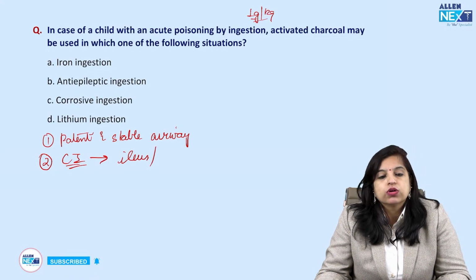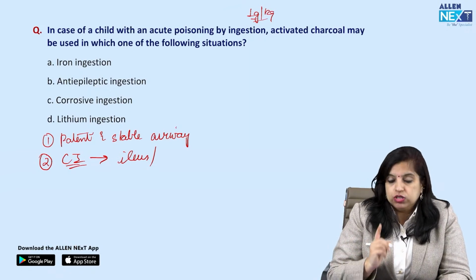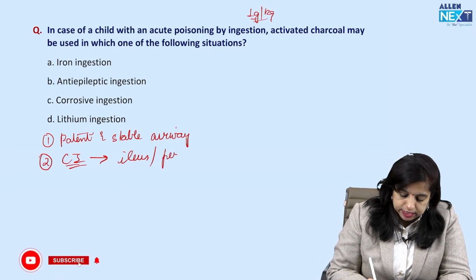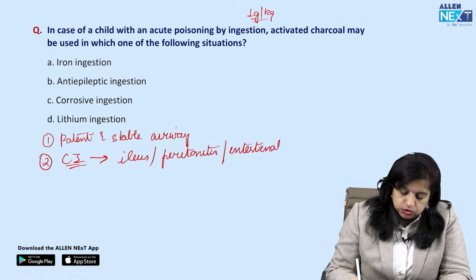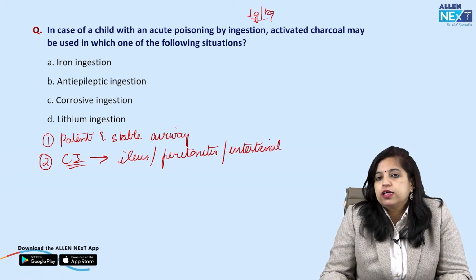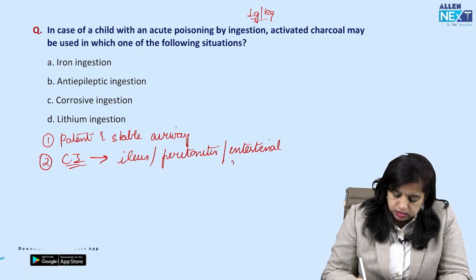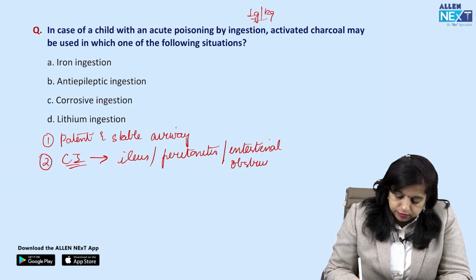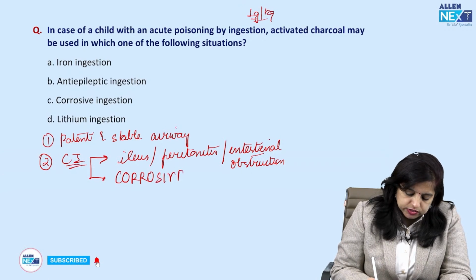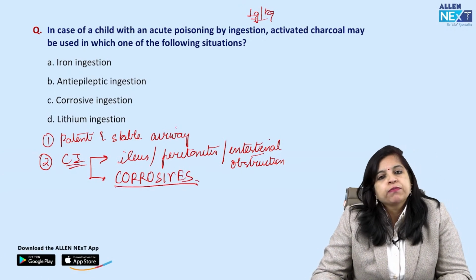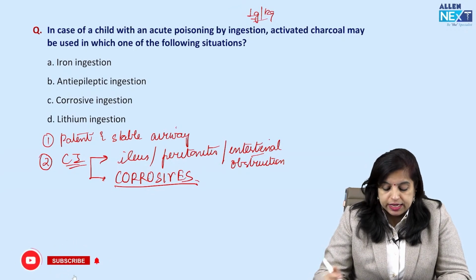कॉमन सेंस लगाइए, आइलियस होगा, ठीक है। और क्या होगा, इंटेस्टाइनल ऑब्स्ट्रक्शन होगा, पेरिटोनाइटिस होगा। सो आइलियस, पेरिटोनाइटिस, intestinal obstruction, तो इन सब में आपके there is the decreased intestinal motility and therefore charcoal देना is a very very bad idea, ठीक है। And the fourth contraindication, very very important, is if the child has ingested any corrosives, then also you do not give charcoal, ठीक है।